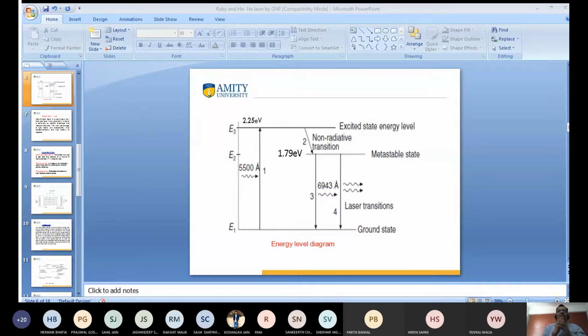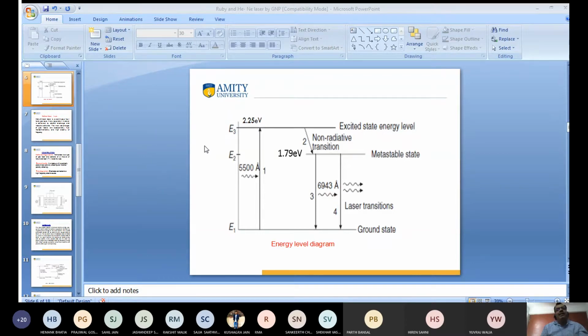So again, I tell you what is going to happen. Two things are very important: population inversion and pumping. What is this? All the atoms are in the ground state, so this is not population inversion. So we have given energy. From where have we given energy? We have given energy from the xenon flash lamp. What is the wavelength of light emitted by the xenon flash lamp? It is 5,500 angstrom, and the atoms absorb this and jump to the excited state. So we get population inversion. Most atoms will be in the excited state. This is population inversion, and this is known as optical pumping.